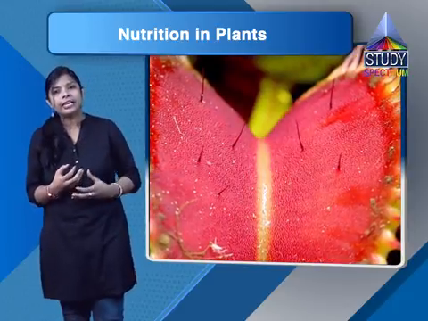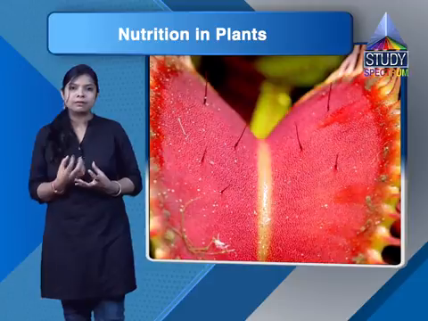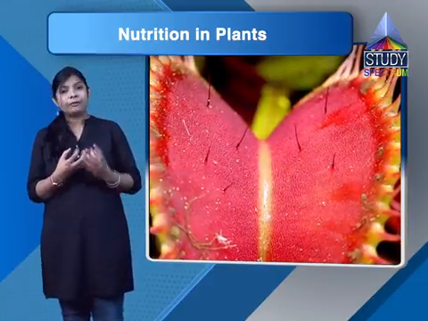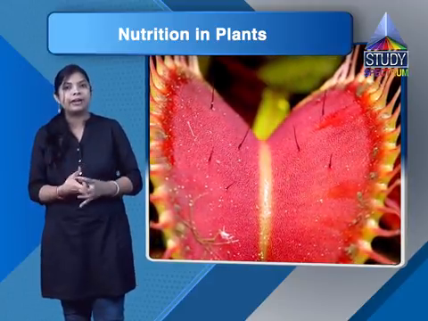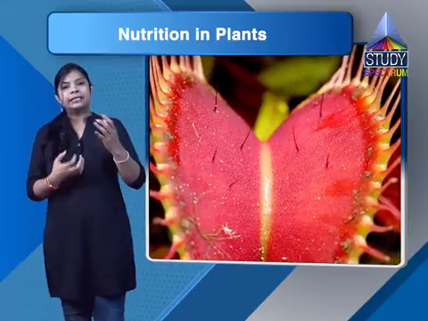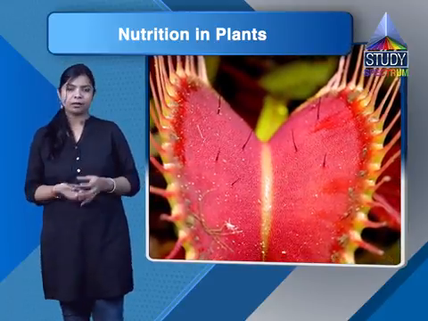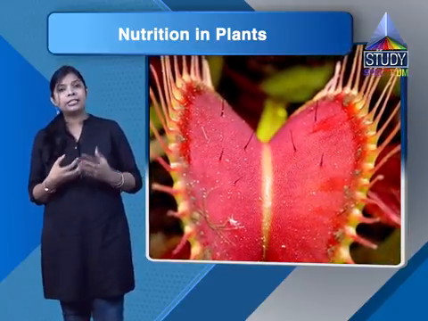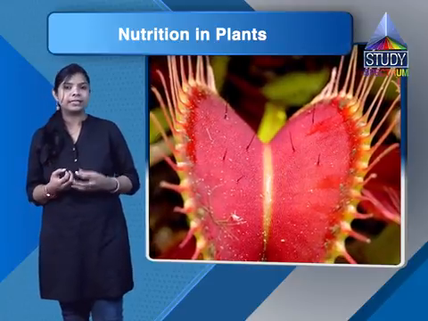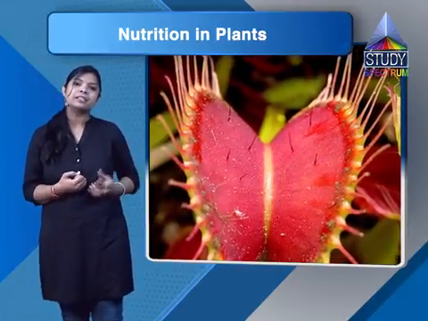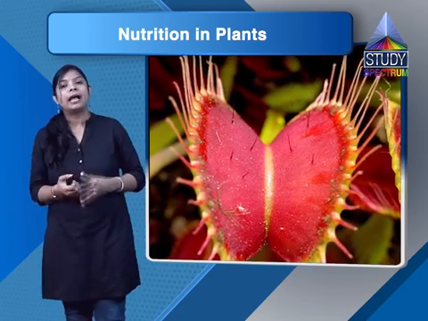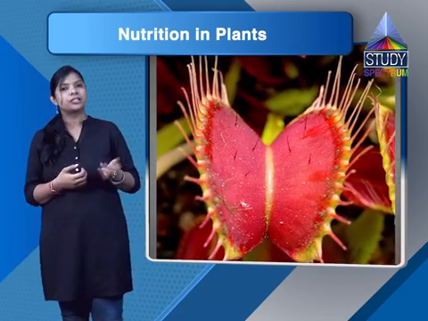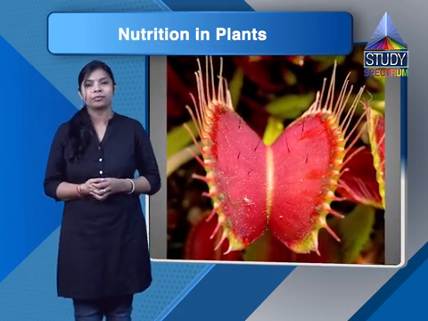So the leaves are modified into some structure, so that when insects land on this kind of plant, they are drawn in and digested, and the plant derives its nitrogen from them, as we have discussed with the pitcher plant and sundew.